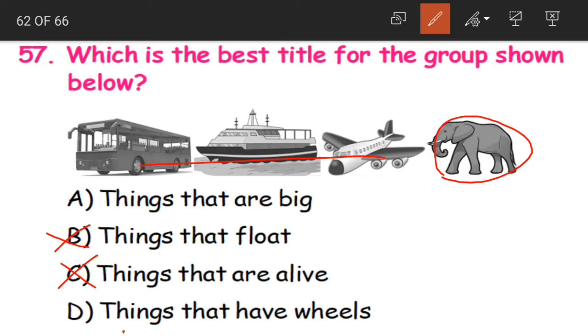Now coming to option D, things that have wheels. Here bus and aeroplane have wheels. But do elephant and ship have wheels, children? No, they do not have. So again, option D is also wrong.